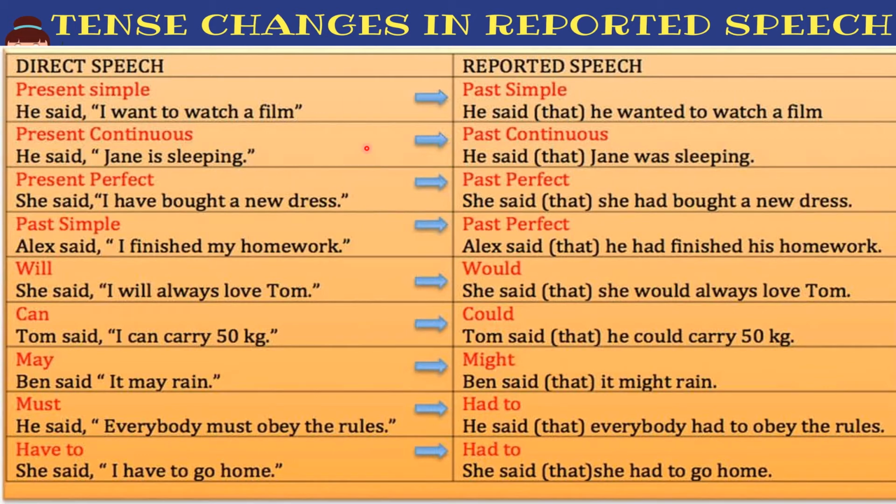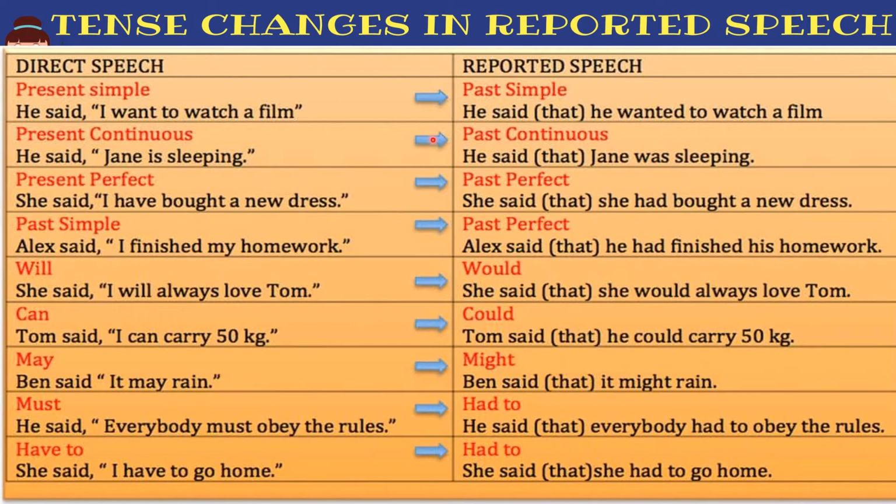Now let's study the table to understand the changes in the tense while changing from direct to indirect speech. Your present simple tense will be converted into past simple tense when we are converting direct speech to indirect speech. He said, "I want to watch a film." He said that he wanted to watch a film. Present continuous tense will be changed into past continuous tense. For example, he said, "Jan is sleeping." He said that Jan was sleeping.